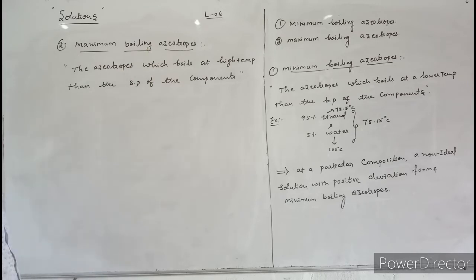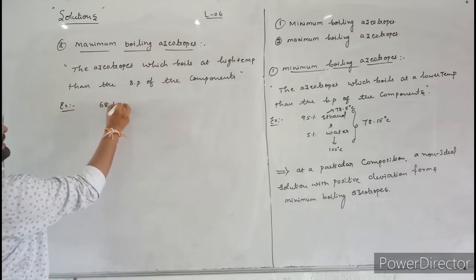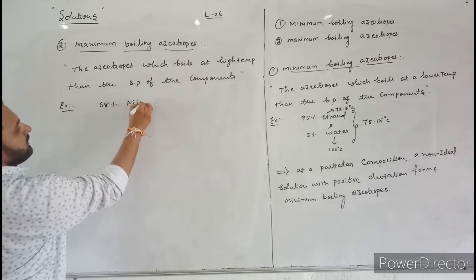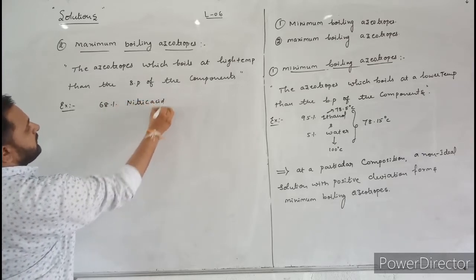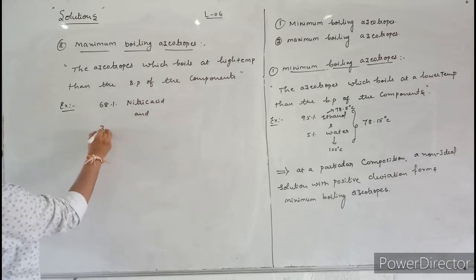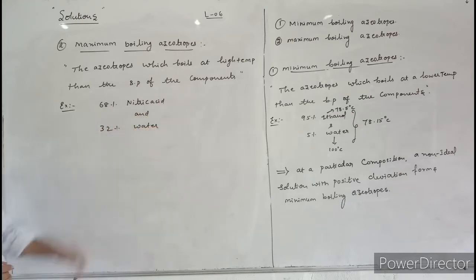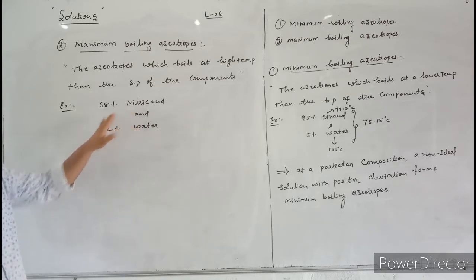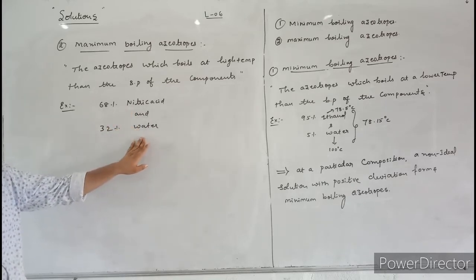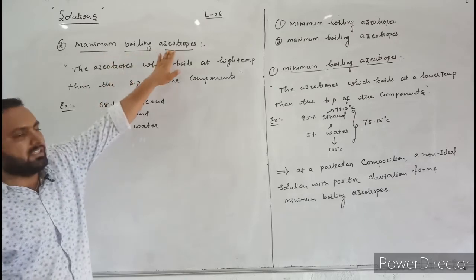Now let us consider an example. Example: 68% nitric acid and 32% water. The mixture of 68% nitric acid and 32% water is an example for maximum boiling azeotrope.